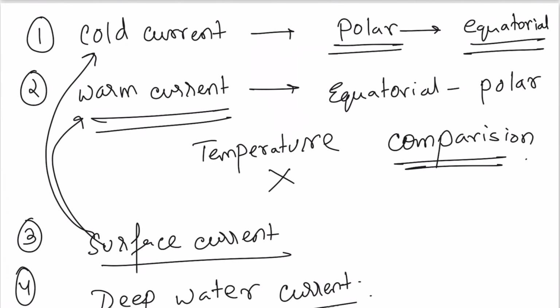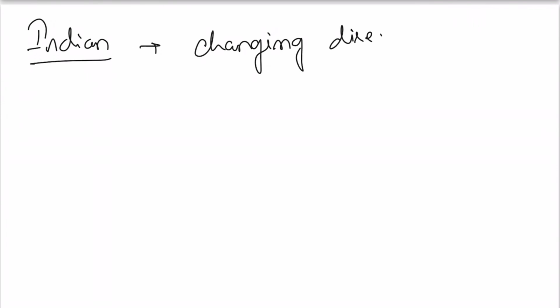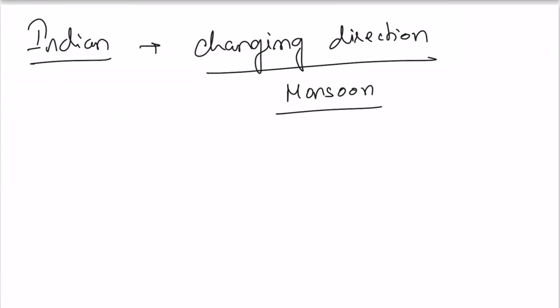In the next lecture, we will be studying the ocean currents of the world. For the ocean currents of the world, you will be studying three major oceans. The first is the Pacific Ocean, the second is the Indian Ocean, and the third is the Atlantic Ocean. In the Indian Ocean, we will see the ocean currents changing their direction. These are the only ocean currents which change their direction, because they come under the influence of the monsoon, and the monsoon is a seasonal wind but not a permanent wind. Seasonal because it changes its direction according to the seasons.